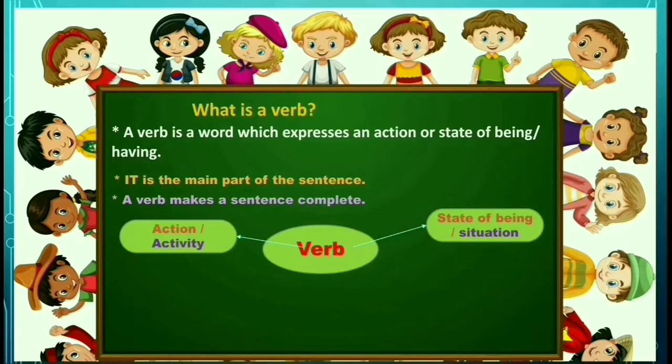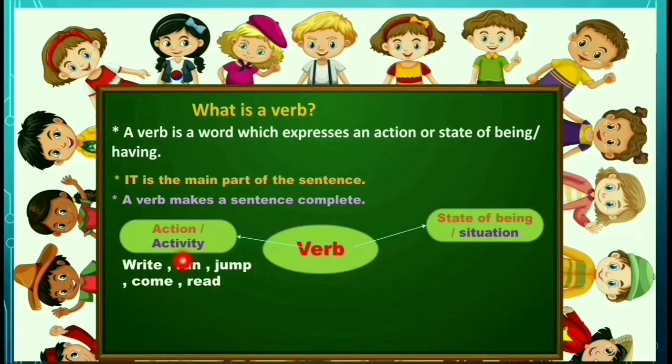Now let me give you some examples of the action. Look at the words write, run, jump, come, read. These words are verbs. These words can express the action of the subject.